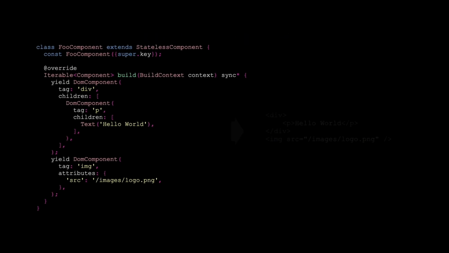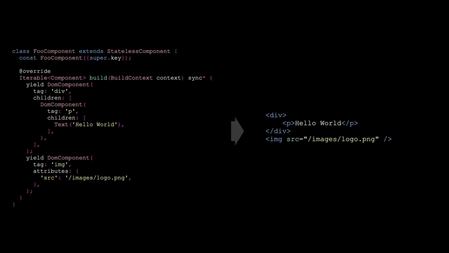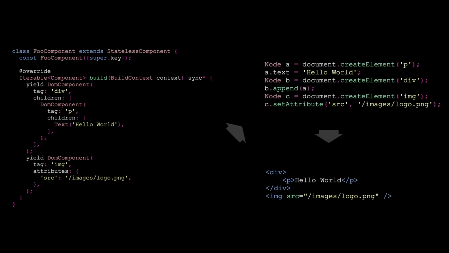So when we now render this out, this is what we get. Clean and normal HTML. More specifically, Jasper creates the browser instructions that result in this HTML. Because remember, all the browser APIs are imperative. And this is also the core function that Jasper does. It transforms your declarative UI code into imperative browser instructions. And it does that in a very optimized way, with as few instructions as possible to increase the performance of